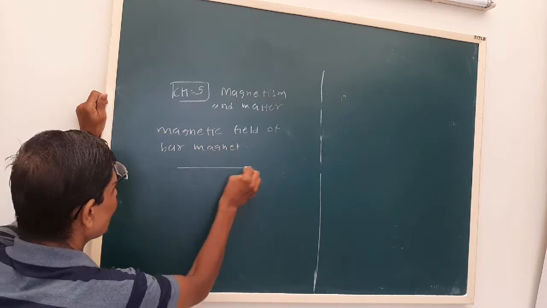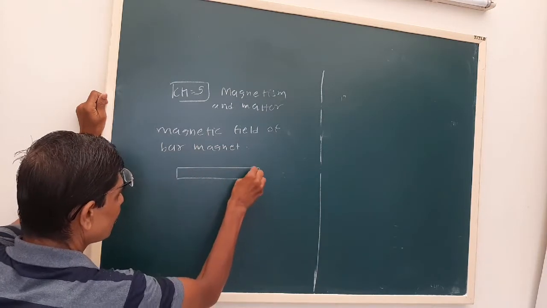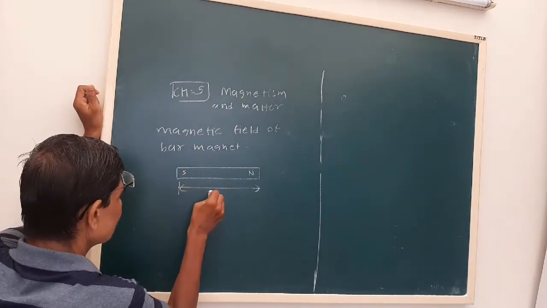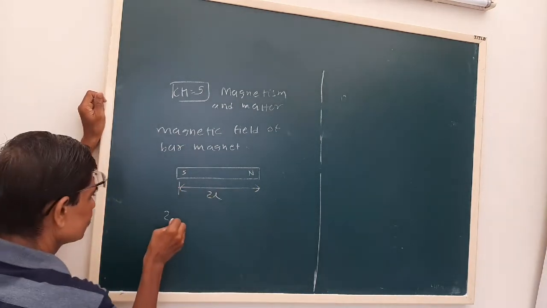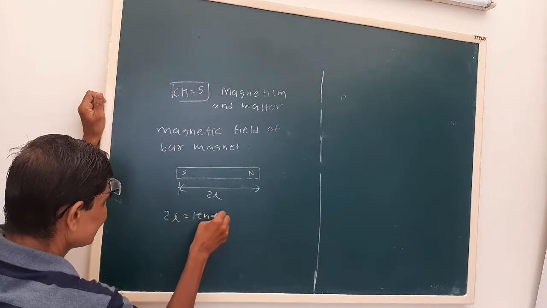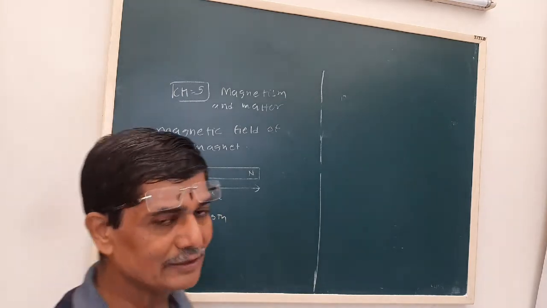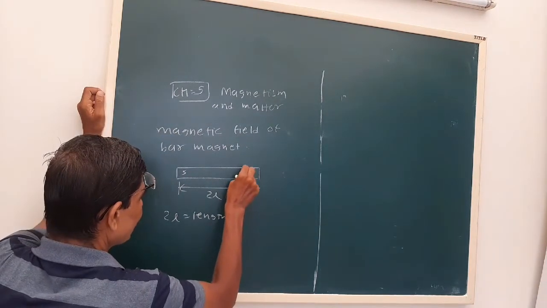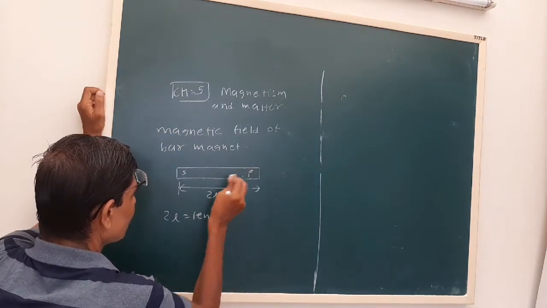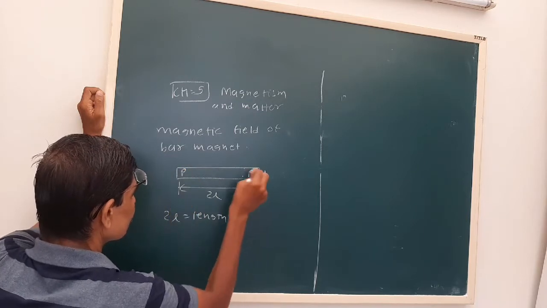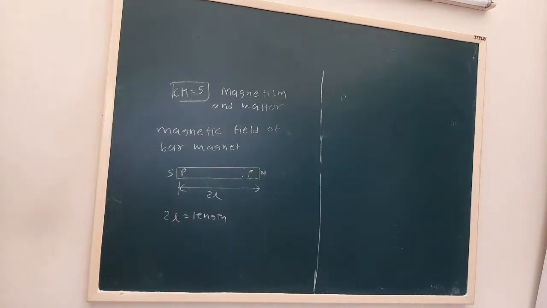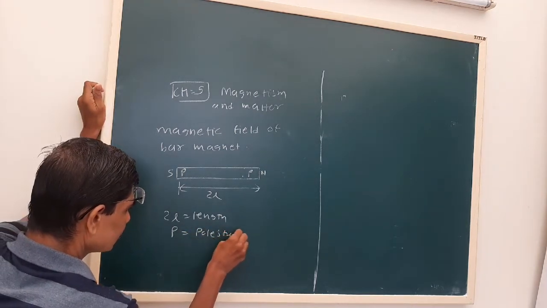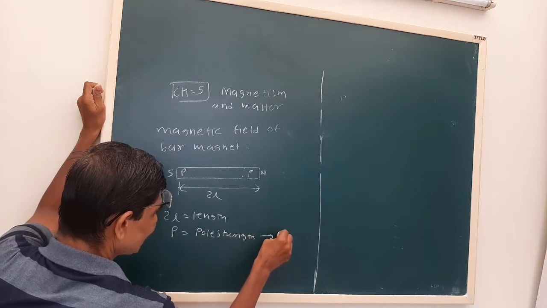Now a bar magnet has poles N and S. 2L is the length. In the first lesson you had electric charge. Here is a magnetic pole P. Let us say N and S, we show that. P is called the pole strength. The unit is ampere meter.